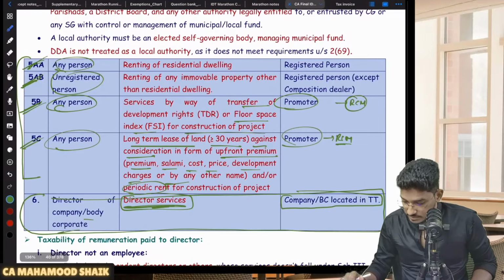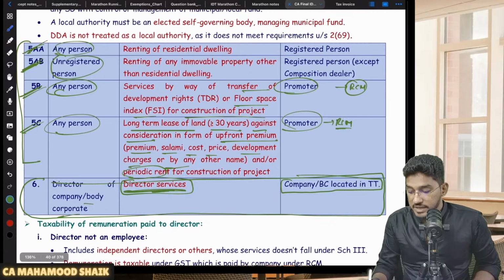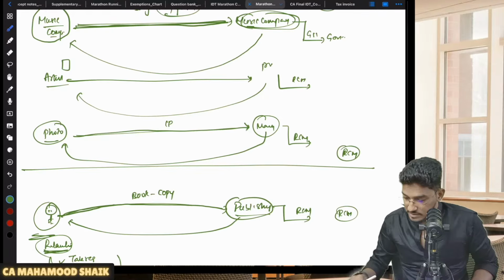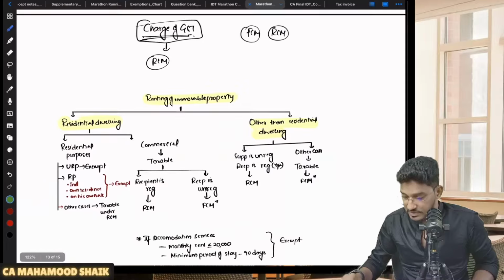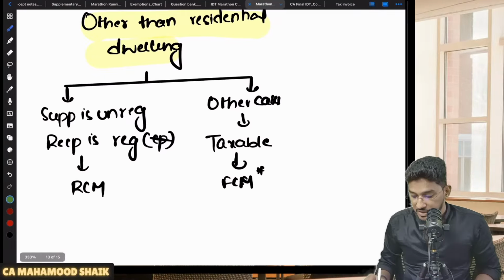Even, just 1 minute. Here also, in case of renting of immovable property other than residential dwelling, one small point has been missed out here in the chat. Just give me 1 minute. Yeah, here. Already I have included it in the chat.